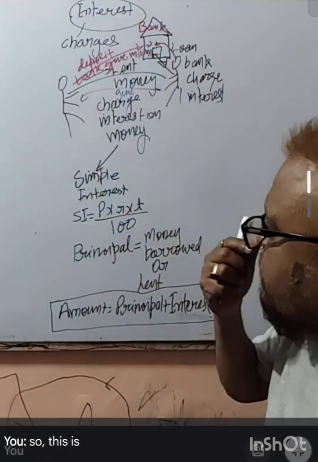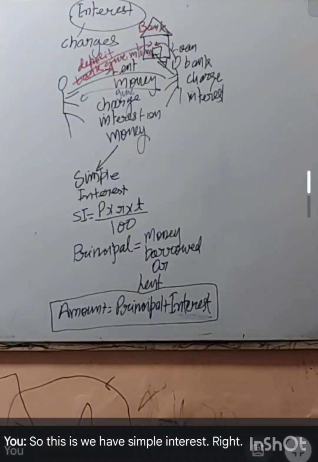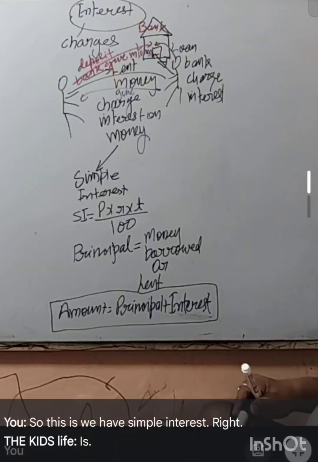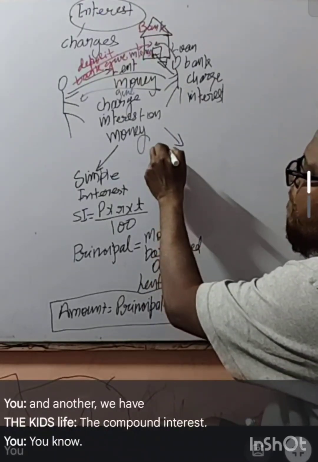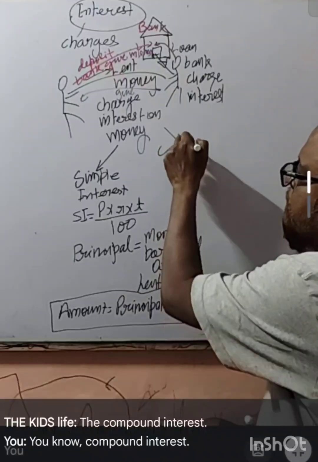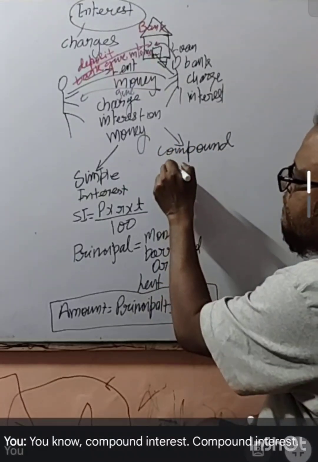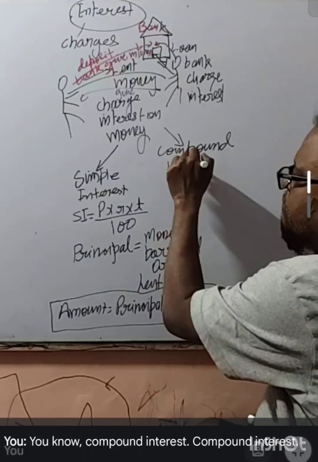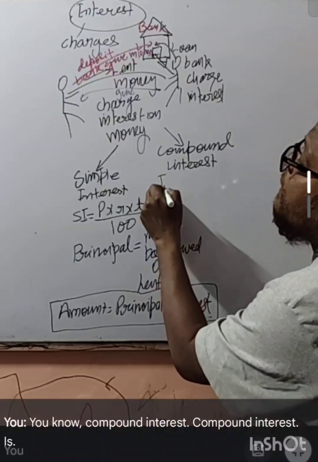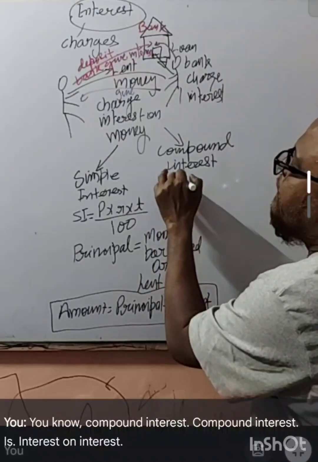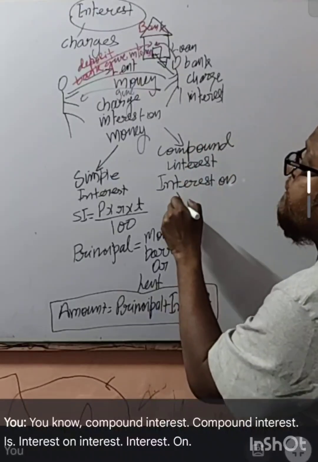So this is what we have, simple interest, right? And another we have compound interest.